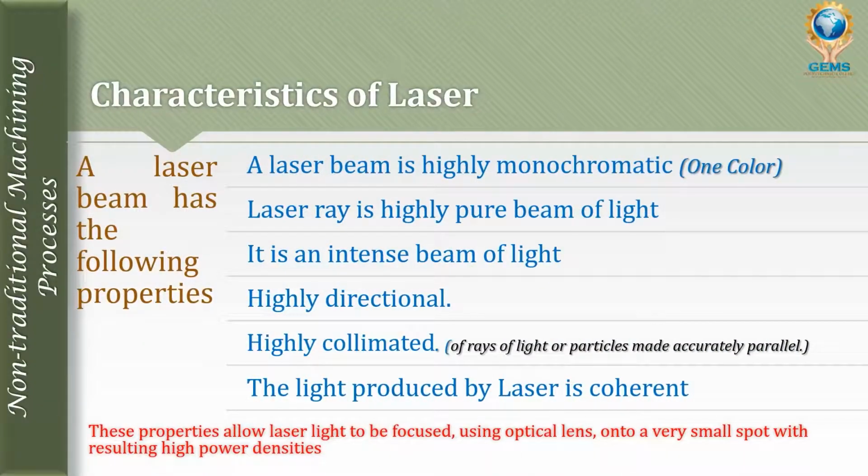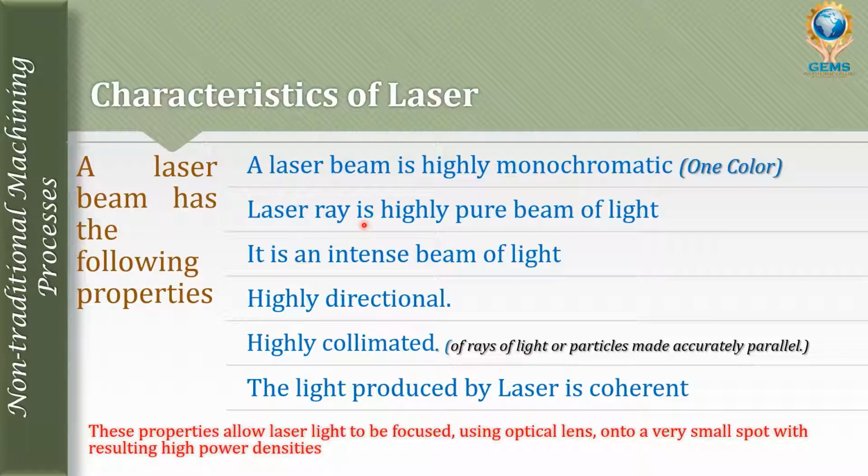Let's see the characteristics of the laser. A laser beam has the following properties. A laser beam is highly monochromatic. Monochromatic means it can produce only one color at a time, not multicolors. One laser device can produce one color at a time.